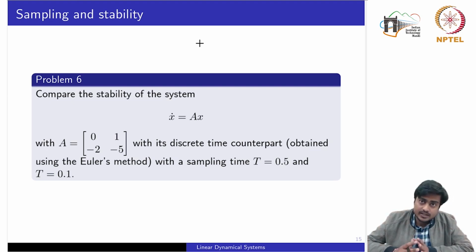Now we had separate tests for determining stability of a continuous time system and a discrete time system. Here we are provided with a continuous time system. If we discretize it using the methods introduced in week 1, we want to verify whether the discrete time system is also stable, or whether the stability depends on the sampling time, right?